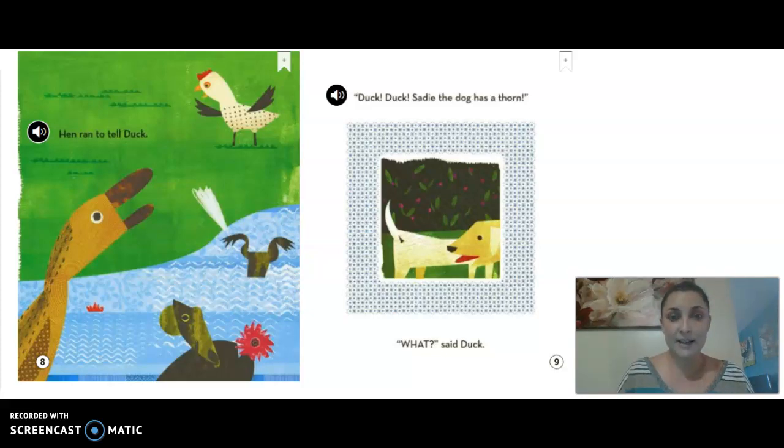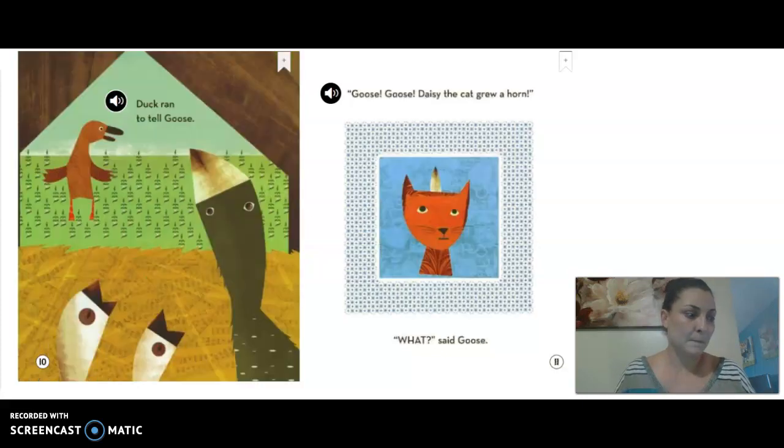Hen ran to tell Duck. Duck, Duck, Sadie the dog has a thorn. What? Said Duck. Duck ran to tell Goose. Goose, Goose, Daisy the cat grew a horn.